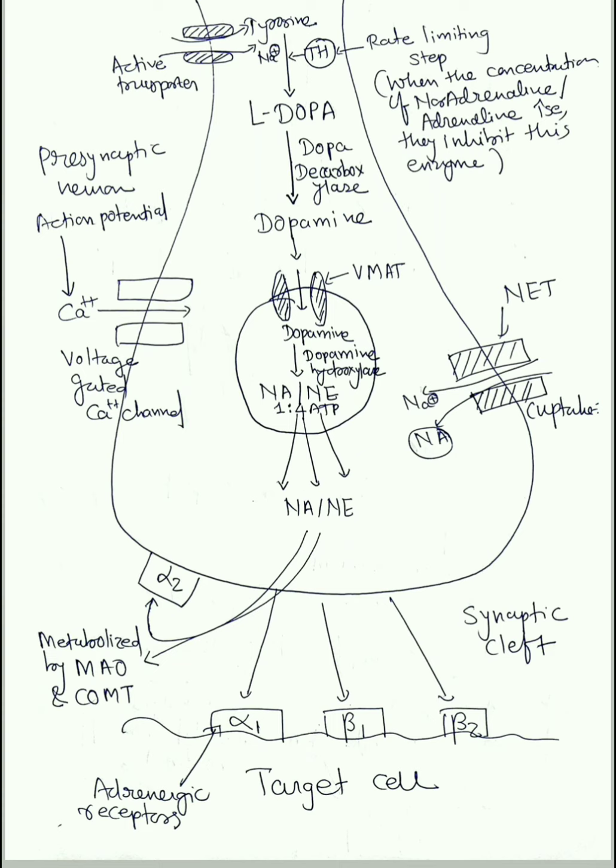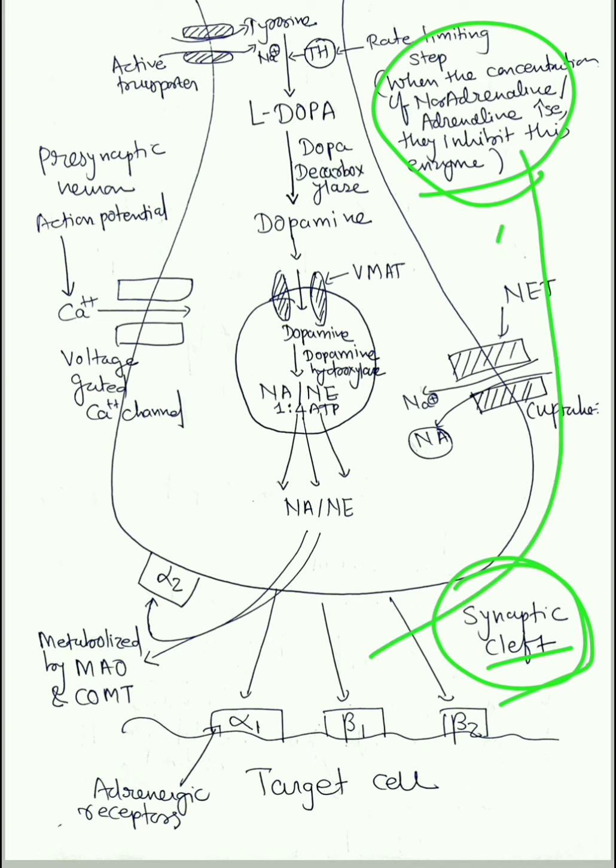Okay, so as I was saying, tyrosine is coming via active transport mechanism, converted to L-DOPA via tyrosine hydroxylase. This enzyme is inhibited by feedback inhibition, that is, sufficient concentration of noradrenaline or adrenaline is present when it is produced in the synaptic cleft. They will inhibit this enzyme via feedback inhibition, saying that we are producing sufficient quantity. Now please stop the production.